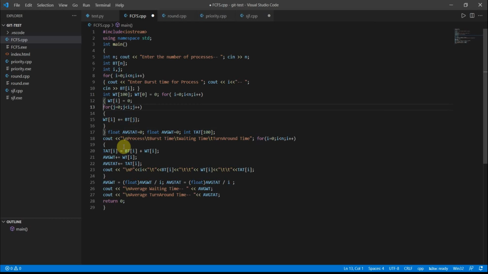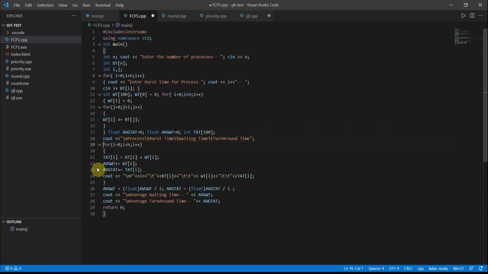So now here this is a new line. So process, burst time, waiting time, with one tab space, and turnaround time. So for i equal to 0, i less than n, i plus plus. This will be initialized here, and average waiting time and average turnaround time will be here. So cout p of i, burst time i, and waiting time i, and turnaround time i. So these values will be respectively placed below these headings.